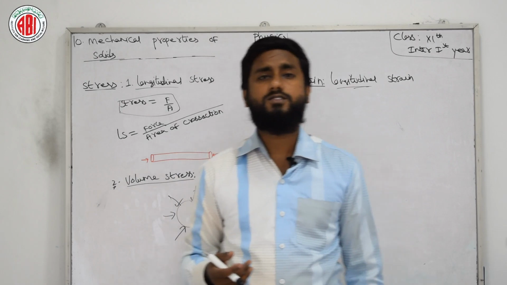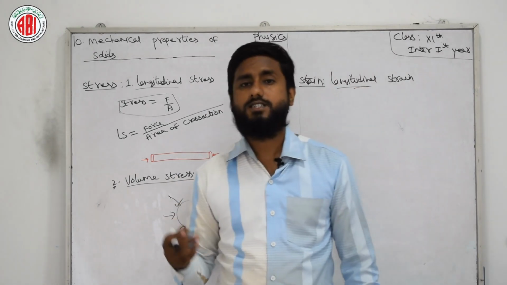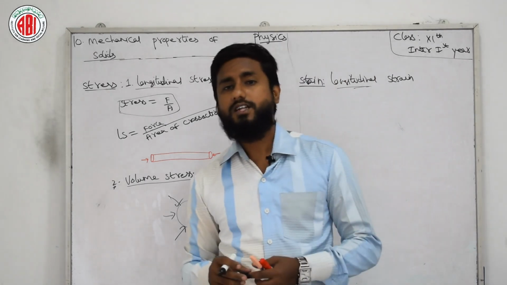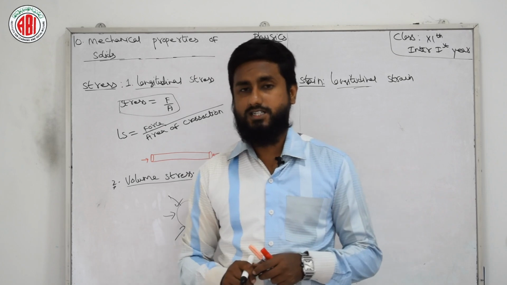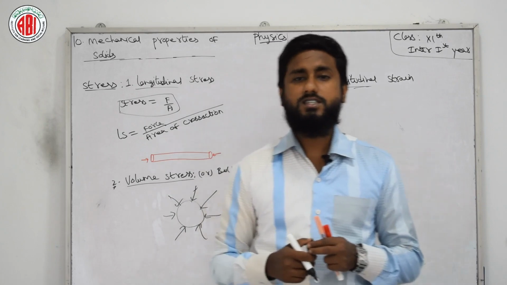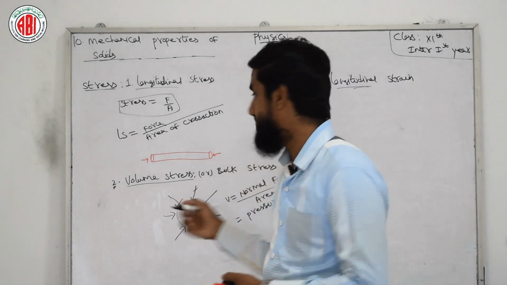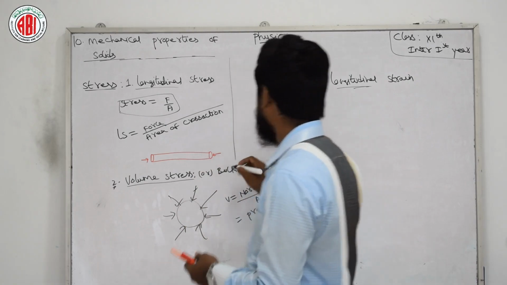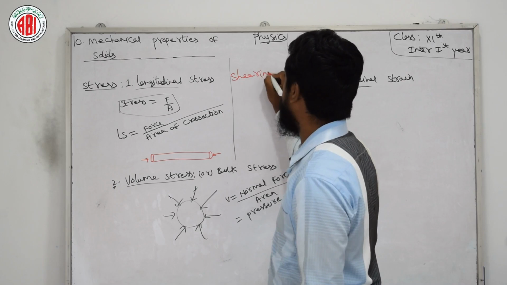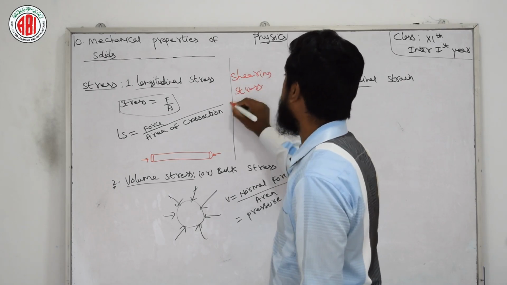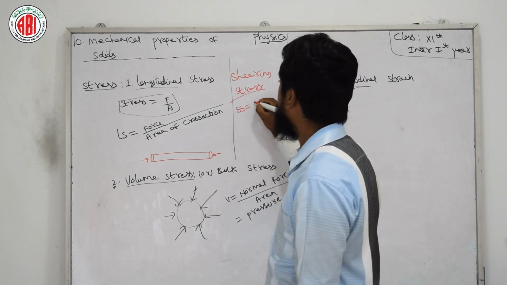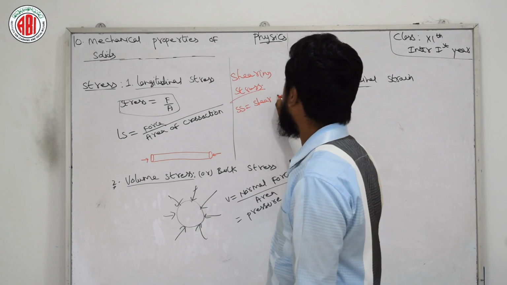And we have one more type of stress, like shearing stress. The stress which is tangential to the surface of the body is also called shearing stress or tangential stress. The forces are applied parallel to the surface of the body, which changes its shape. So here we have shear stress. I am just writing here: shearing stress. Here we got the formula: SS is equal to shear force by area.